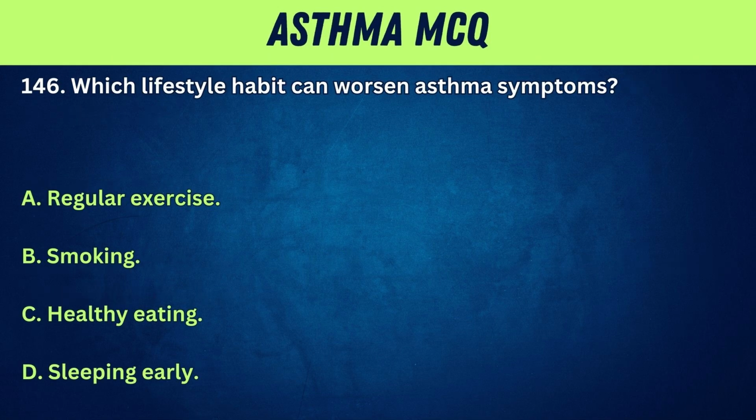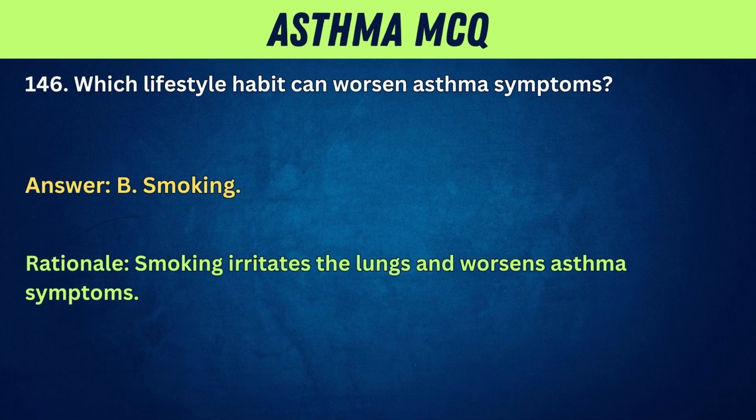146. Which lifestyle habit can worsen asthma symptoms? A. Regular exercise. B. Smoking. C. Healthy eating. D. Sleeping early. Answer: B. Smoking. Rationale: smoking irritates the lungs and worsens asthma symptoms.